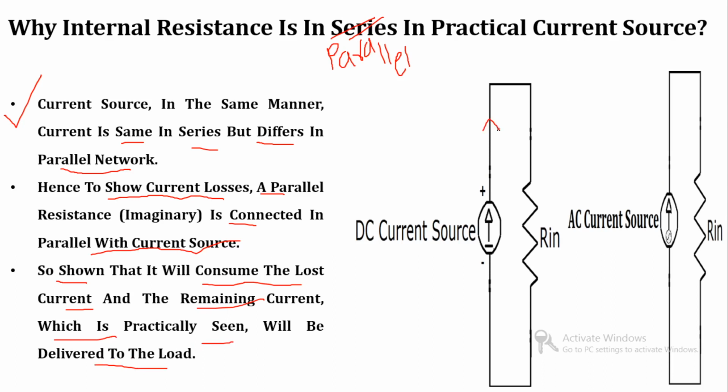So whatever current is generated from the source, that full current will not reach the load. There might be internal opposition that will consume some amount of current. Now to show that internal opposition, we connect a resistance in parallel, because current will divide if and only if there is a parallel connection. So to represent that, we connect the resistance in parallel manner.